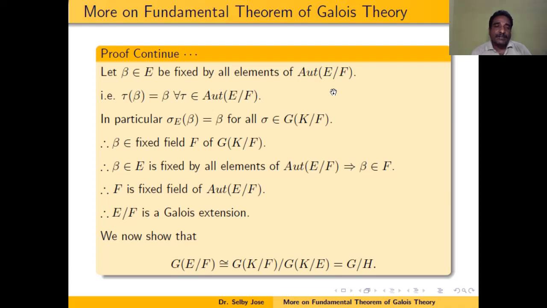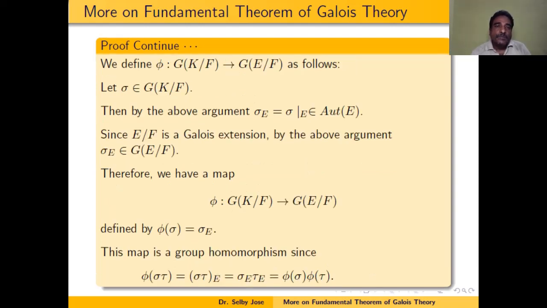We now show that the Galois group of this extension E over F is the same as the quotient group G mod H, where G is Galois group of K over F and H is Galois group of K over E. For this, we define phi from Galois group of K over F to Galois group of E over F, which is defined as follows. So let us take sigma belongs to Galois group of K over F. Then by the above argument, we can prove that sigma restricted to E actually belongs to automorphism of E.